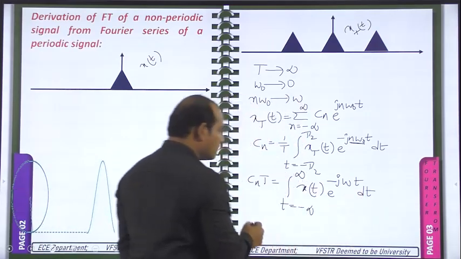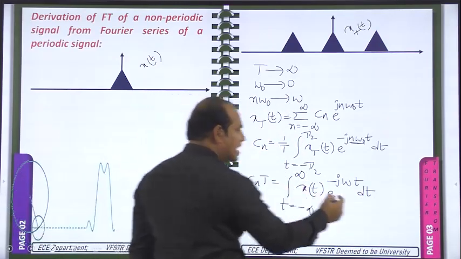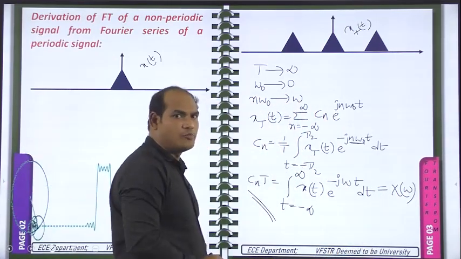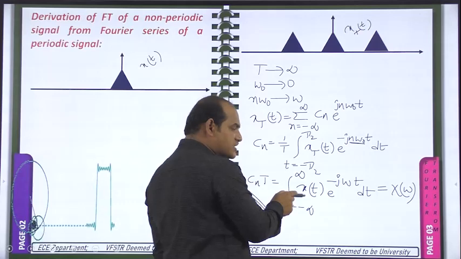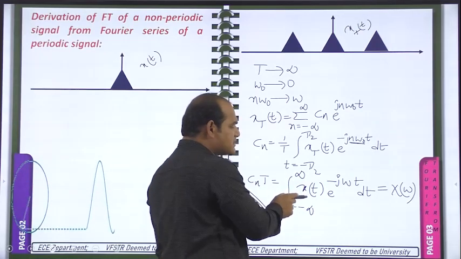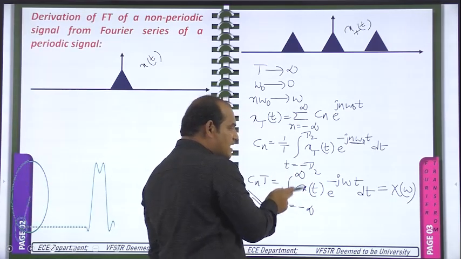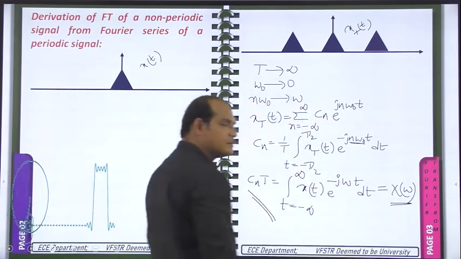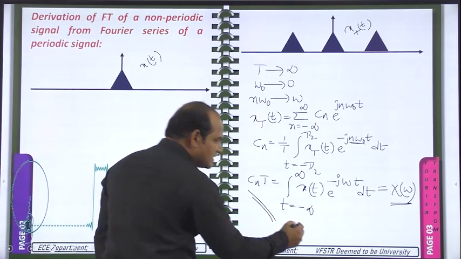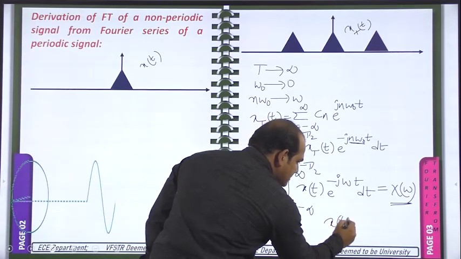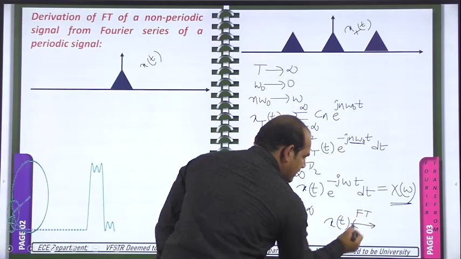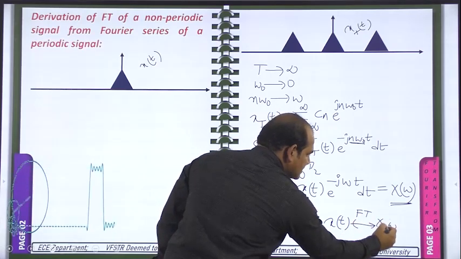So in this way we got Cn into T. This is called the Fourier transform, represented with X of omega or X of j omega. So x of t is the continuous time non-periodic signal or aperiodic signal. For that, the frequency domain representation using the Fourier transform is given by X of omega. With the double-headed arrow we will represent it like this: x of t, double-headed arrow, this one we got by the application of the Fourier transform on x of t, that is X of omega.